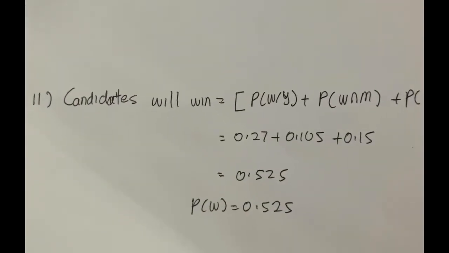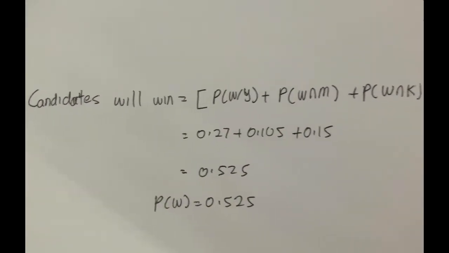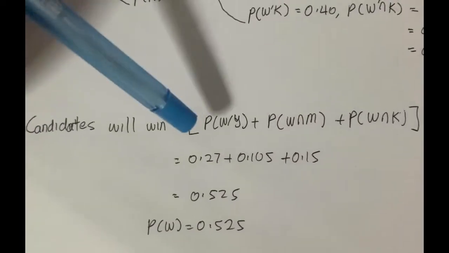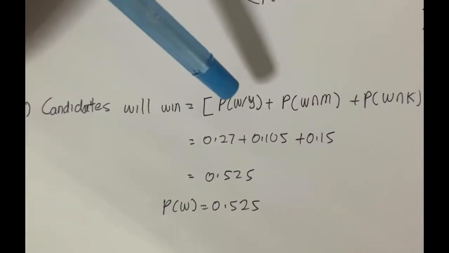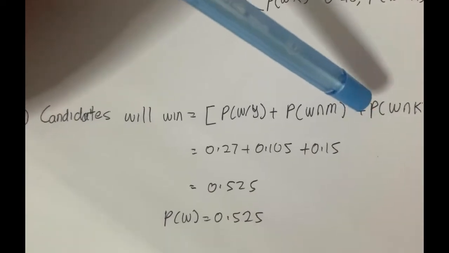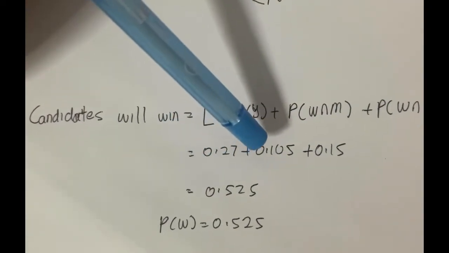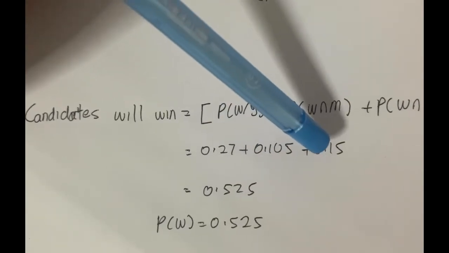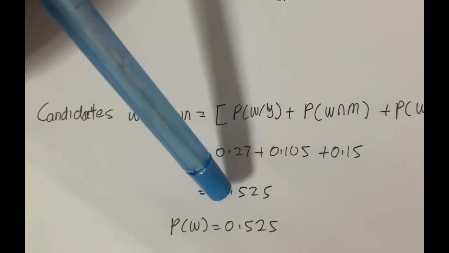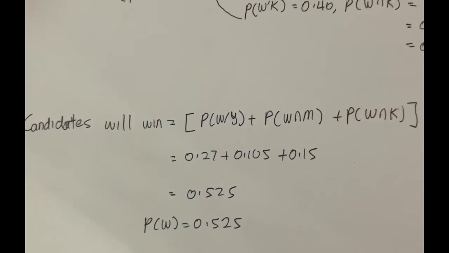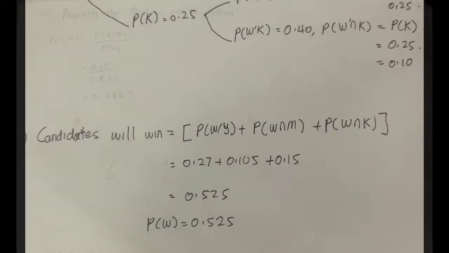Next question is calculate the probability that the candidates will win. So we just take the probability that all the candidates won the election, which is 0.27 plus 0.105 plus 0.15, then we get 0.525. So we proceed to our next question.